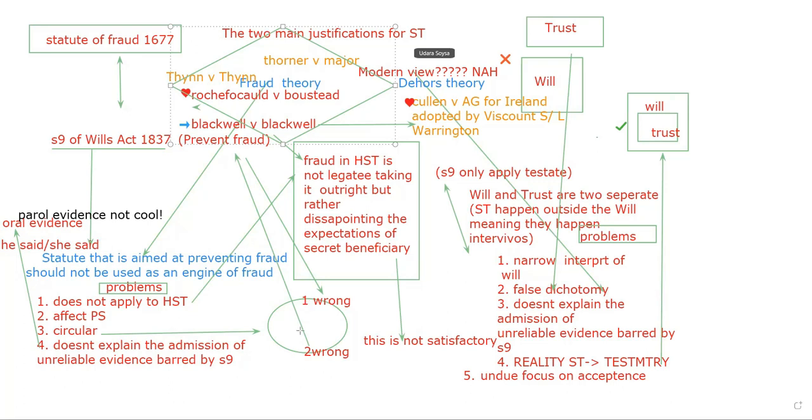Negative, right? So this is very circular. Why do I say it's circular? Because two wrongs don't make a right. Finally, this is the same for both the fraud and divorce theories.